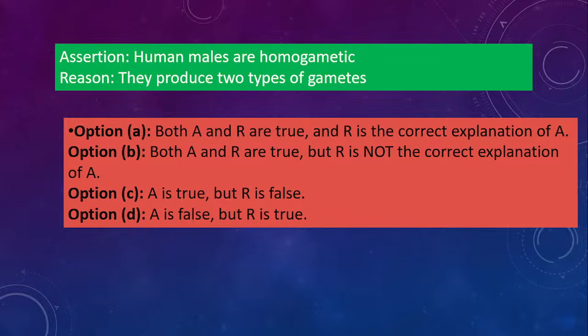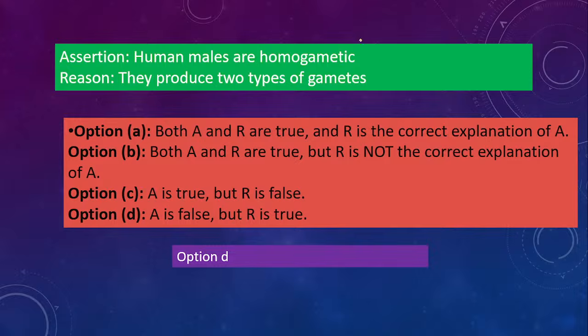Okay, next one. Human males are homogametic. Reason, they produce two types of gametes. Is it correct? Human males are said to be homogametic. Homo means same, hetero means different. It says gametes are the same, and they produce two types of gametes. So the correct answer is option D. A is false.